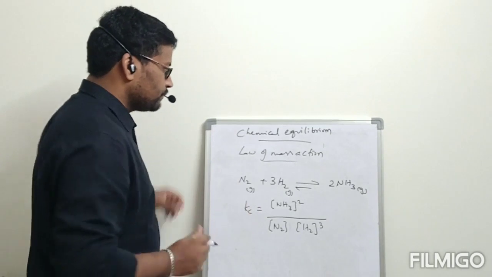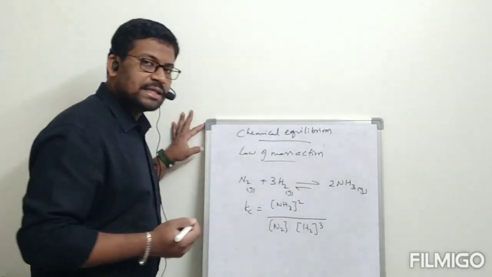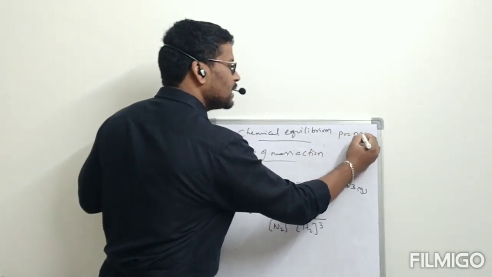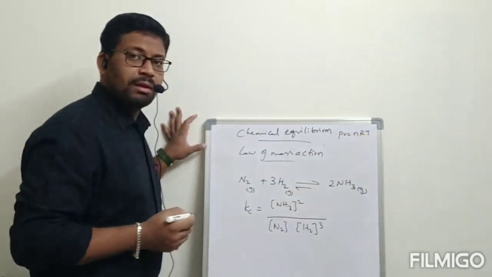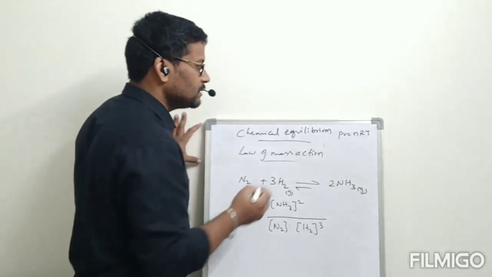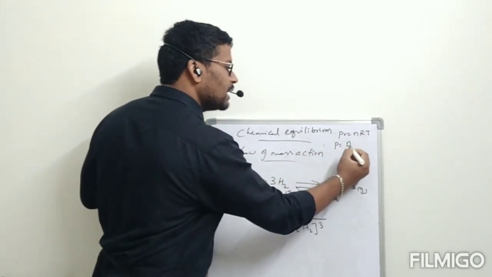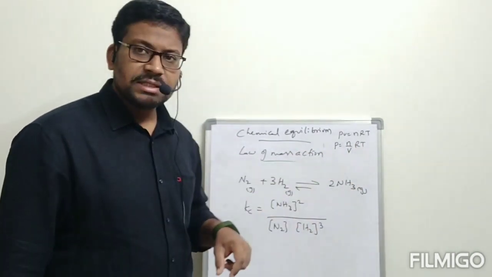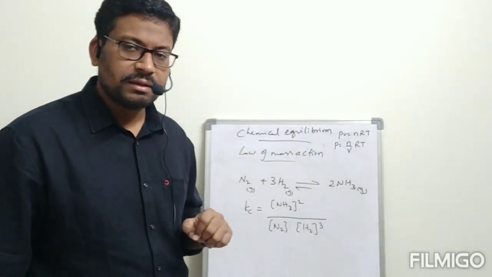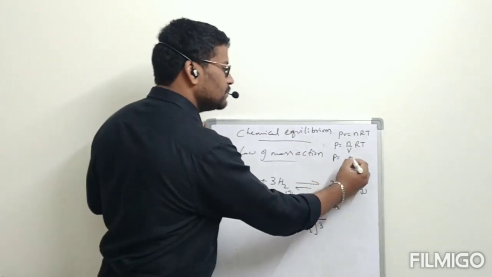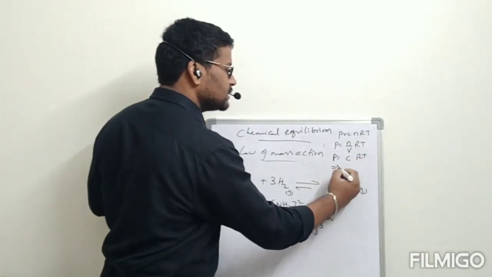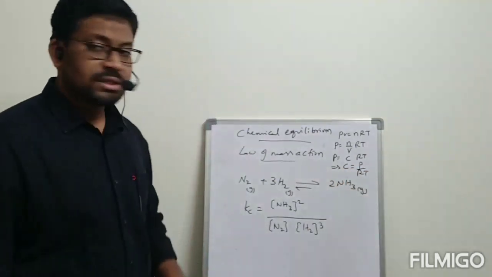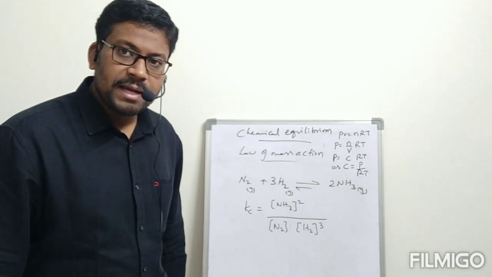Now, according to the ideal gas equation in states of matter, we have seen PV is equal to nRT. Next, P is equal to n by V RT, where that n by V is called concentration, molarity. Then P is equal to C into RT. This implies concentration C is equal to P by RT.